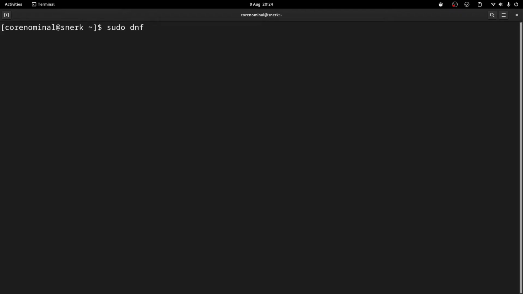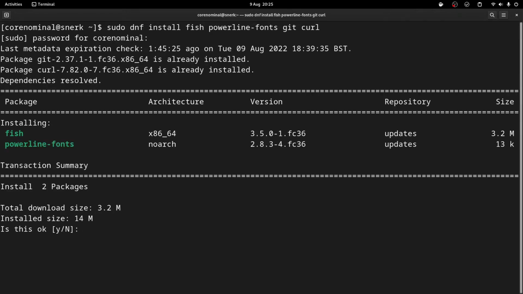So the first thing you need to do is install some packages. Fish being the main one, and then I'm going to put some themes on. So I need the Powerline fonts package, Git and curl, but I've already got Git and curl installed, so I don't need those again, but just for completion. If you're on a Debian based distro such as Ubuntu, I think the packages are pretty much the same, apart from the Powerline fonts package, which is the other way around. It's fonts-powerline.